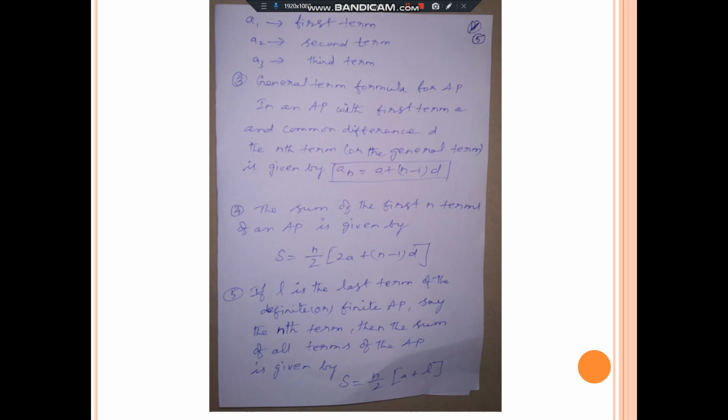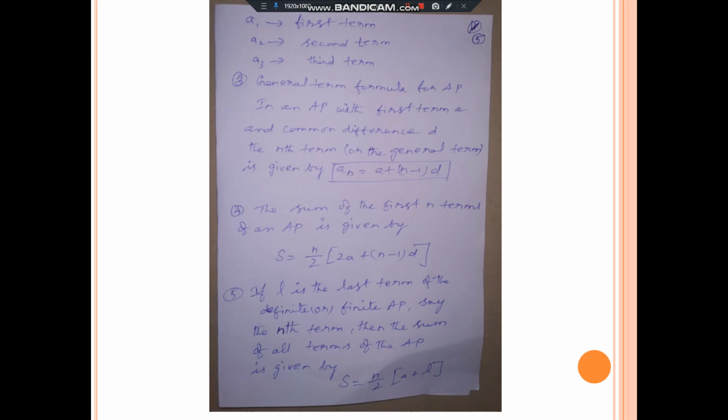Anyway, I will explain that. While seeing the second exercise also, I will explain once again. The sum of the first n terms of AP is given by S is equal to, S means sum, n by 2 into 2a plus n minus 1 into d. And one more formula is there for finding the sum of the first n terms, that is the fifth point. If L is the last term of the finite AP, say the nth term, then the sum of all terms of the AP is given by S is equal to n by 2 into a plus L.